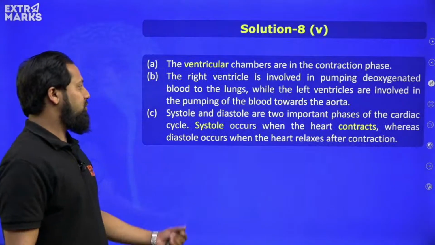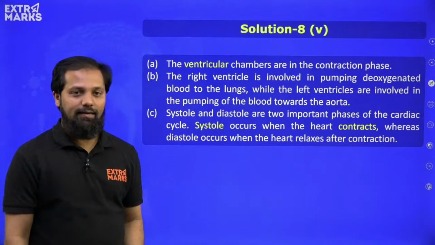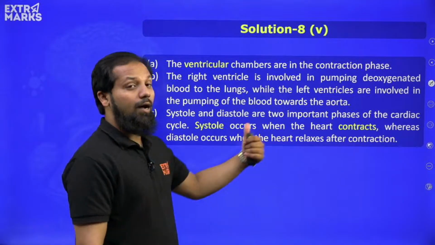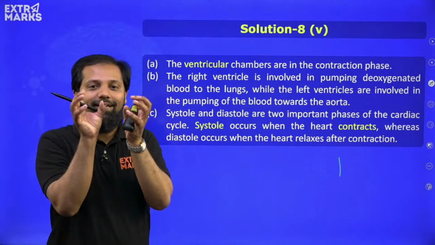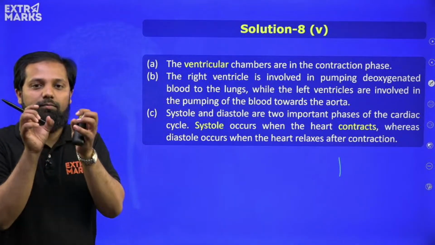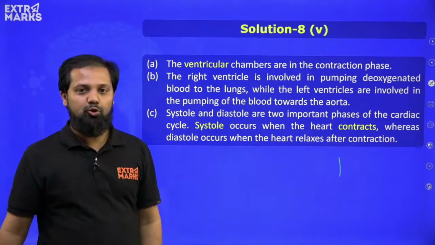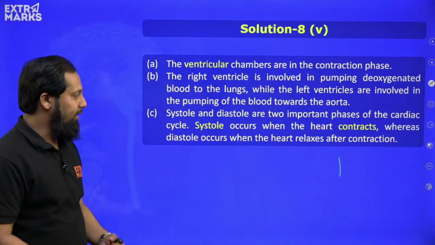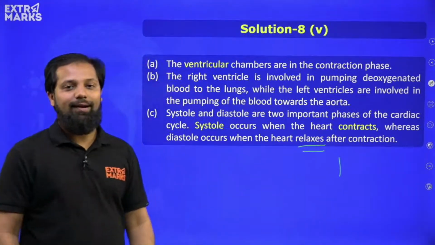When you look at the answer, systole and diastole are two important phases of the cardiac cycle. Systole occurs when the heart contracts. When there is contraction of the heart chambers, it is referred to as systole, and when we refer to diastole, it means the heart is in a relaxed stage after the contraction.